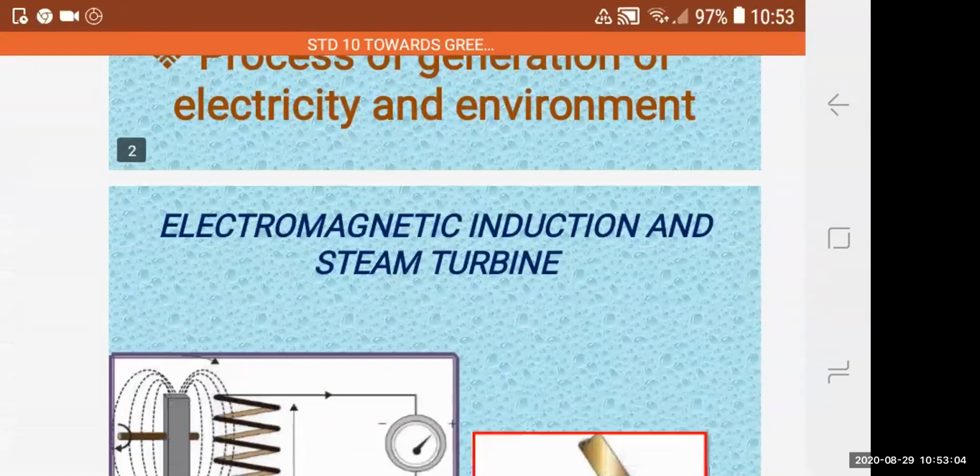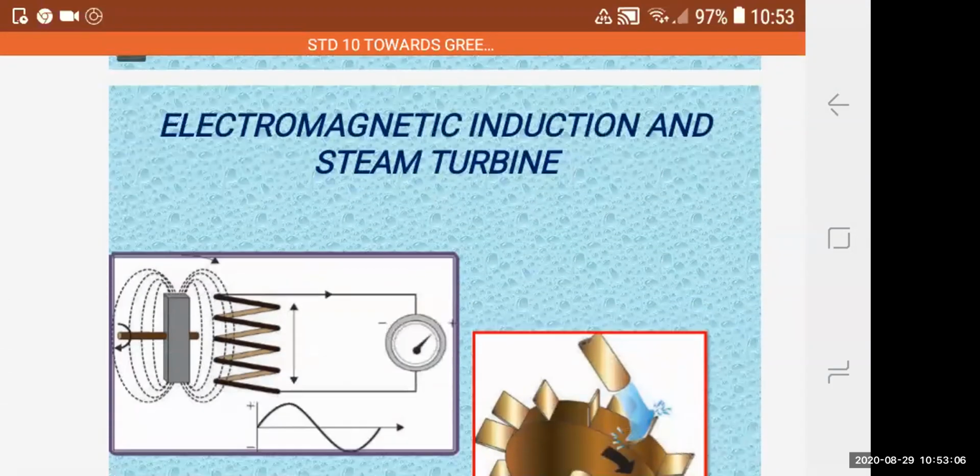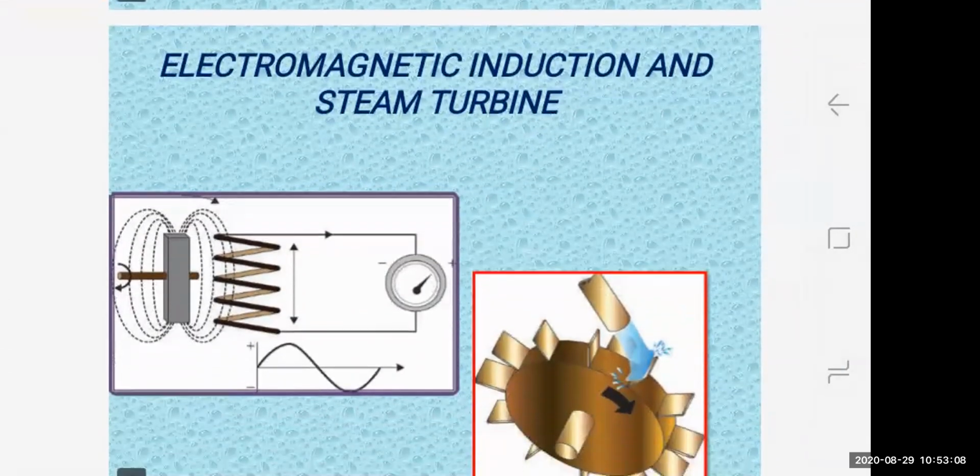Now you can observe in this diagram which shows electromagnetic induction and steam turbine. In both the cases, what happens? There is creation of potential difference across the conductor. So the electric generators are based on this principle. They generate what? Electric power.